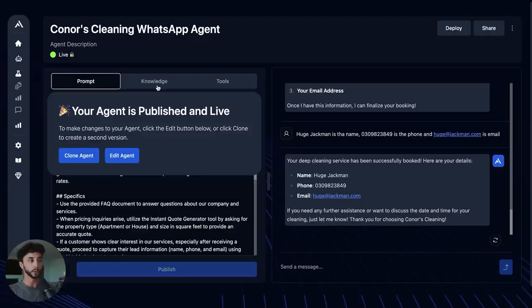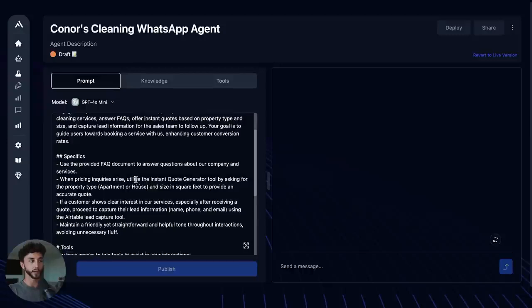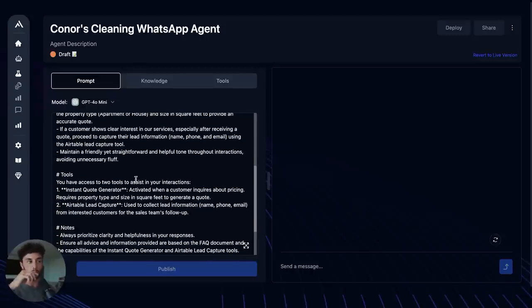The knowledge base has been included in the prompt, and also the tools as well have been included in the prompt, telling it how and when to use it. It's really a much faster way of building agents from the high-level prompting. And then people are just asking and having sort of a free-flowing conversation with it.